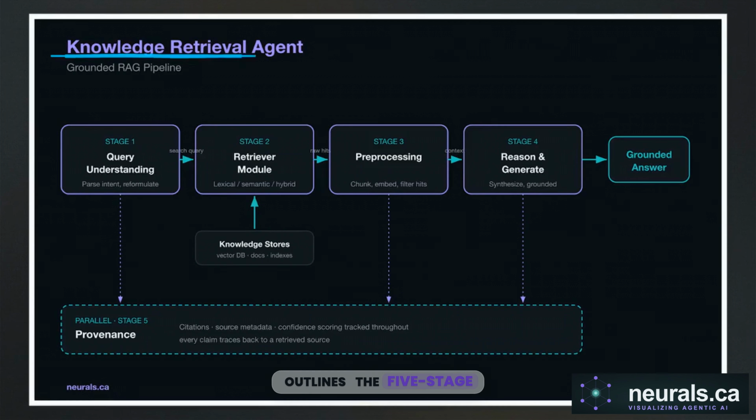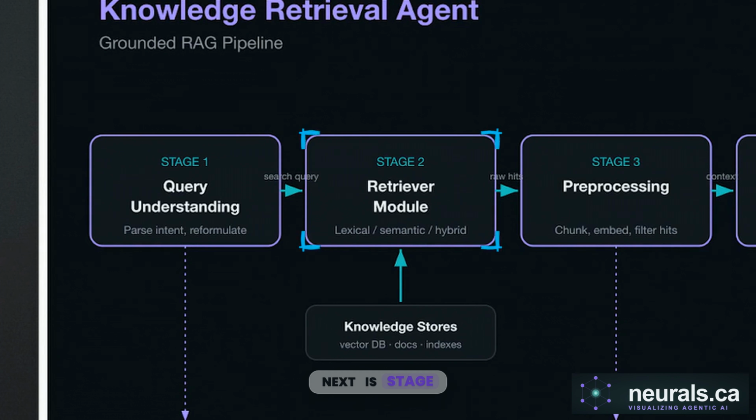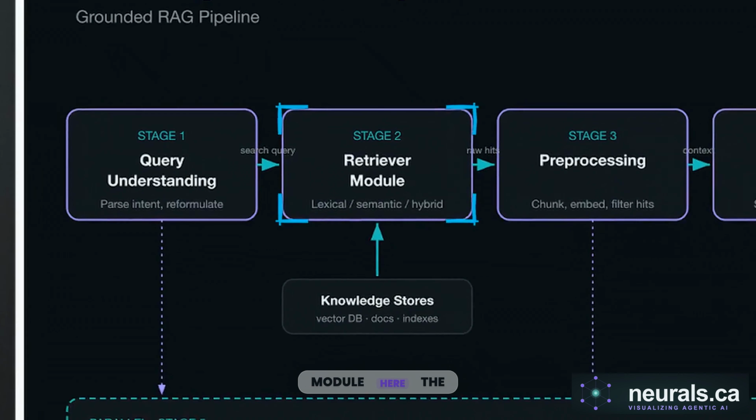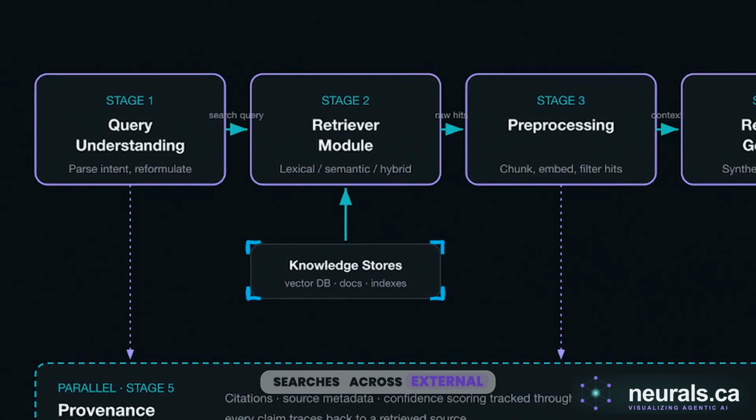This diagram outlines the 5-stage grounded retrieval pipeline. It maps the flow from a natural language query down to a verifiable output. It begins at stage 1, query understanding. The agent intercepts the user's input, parses the true intent behind messy phrasing, and decomposes multi-part questions into targeted search parameters. Next is stage 2, the retriever module. Here, the agent executes lexical, semantic, or hybrid searches across external knowledge stores, like vector databases, to pull the raw data chunks that match the query.